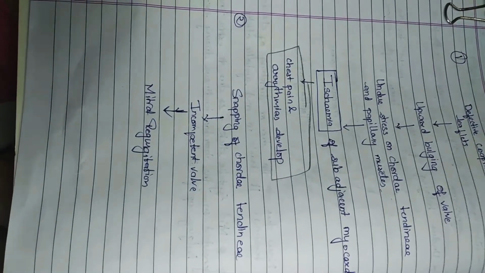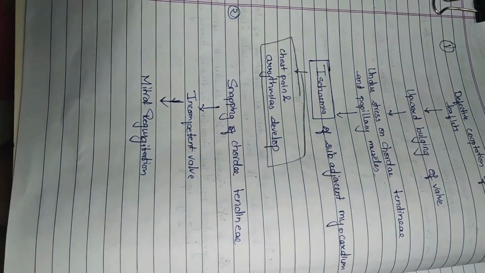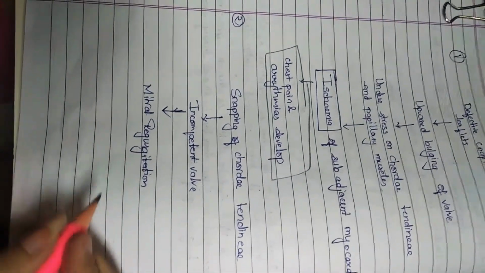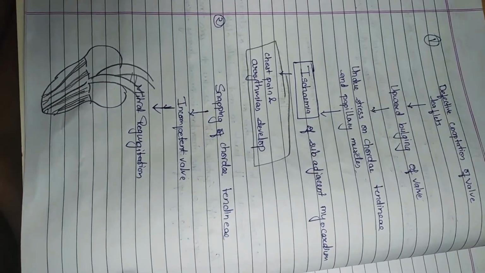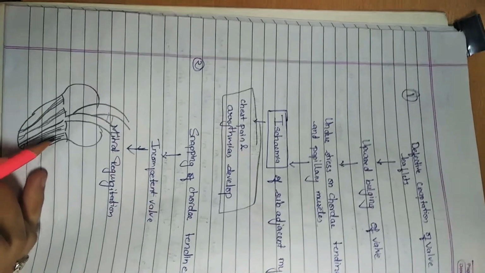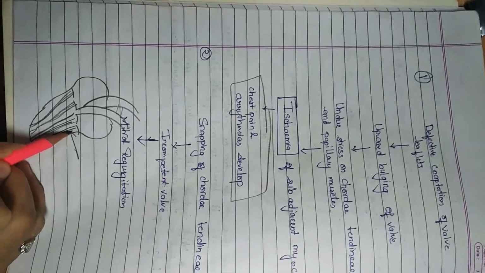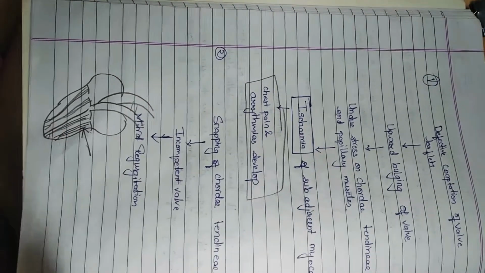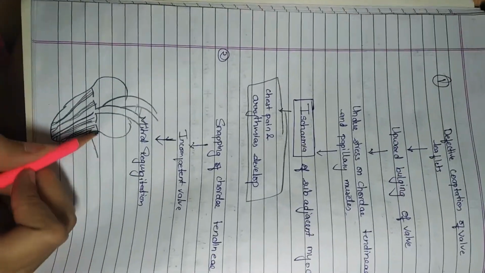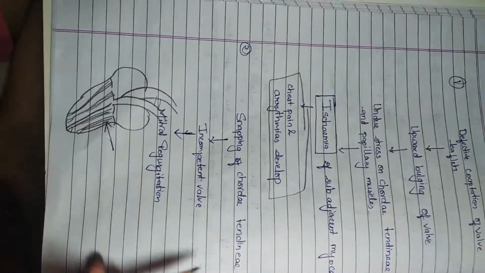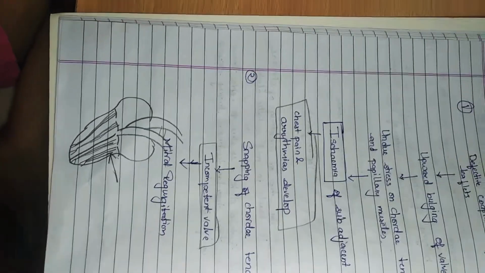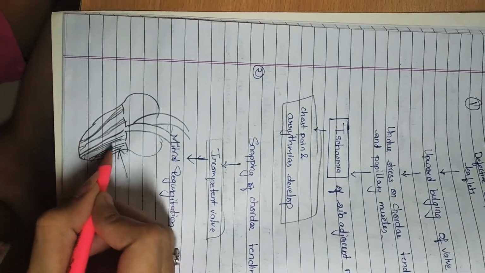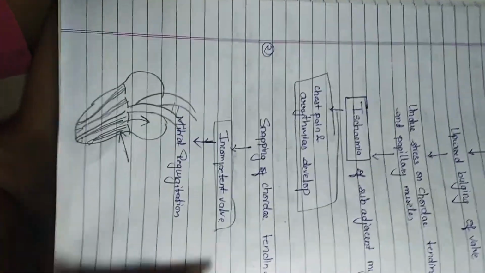The second thing is, if the chorda tendineae snaps, that is, it detaches from the mitral valve, then what happens? The valve becomes incompetent and it leads to mitral regurgitation, that is, the blood will flow back into the atrium.